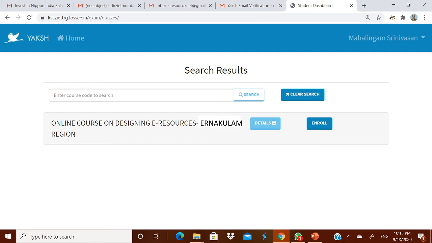It will immediately open the online course on designing e-resources Ernakulam region, designed for your region. Now you know what you have to do. You have to enroll for the course. You have registered, and now you are enrolling for the course.